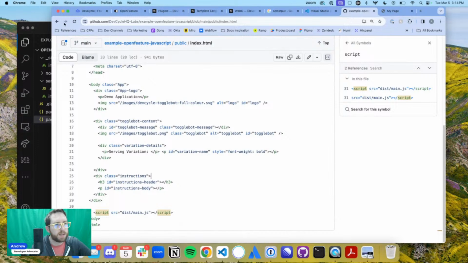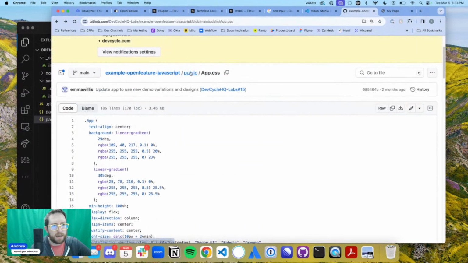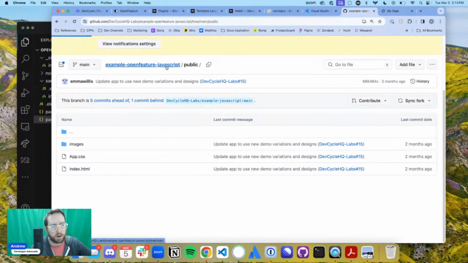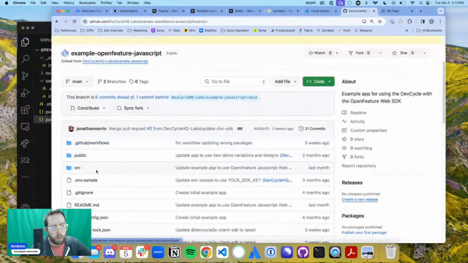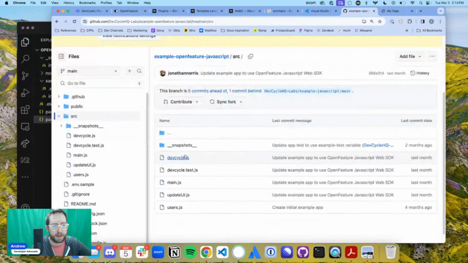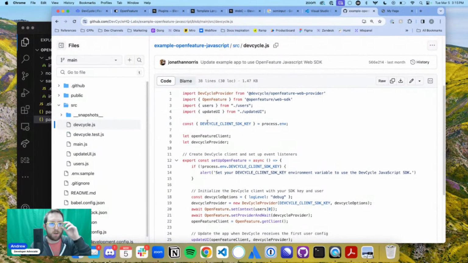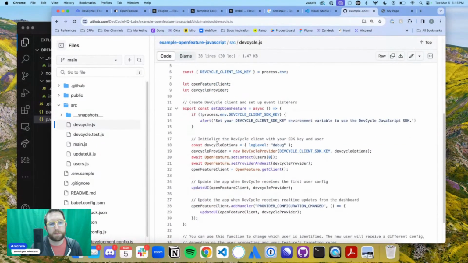But anyways, inside of our source folder, this is where the magic is happening. Here we are setting up our OpenFeature instance and client and doing it through DevCycle.